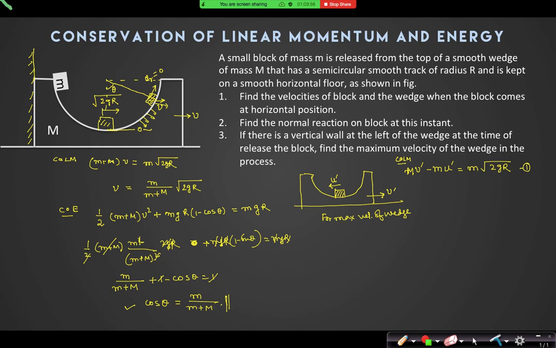Conservation of energy. Yes. What equation will I write by conservation of energy? If we assume this to be zero potential, then minus m g r is equal to... Yes, sir, when it comes from the top. What is the initial position for the energy conservation?